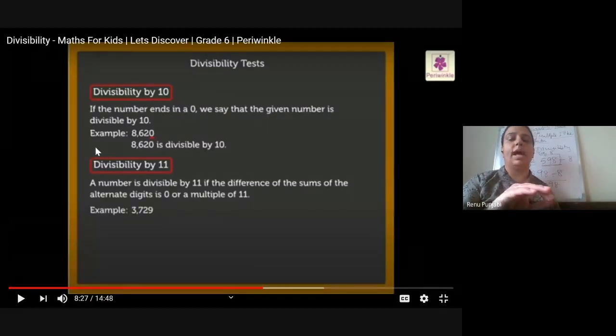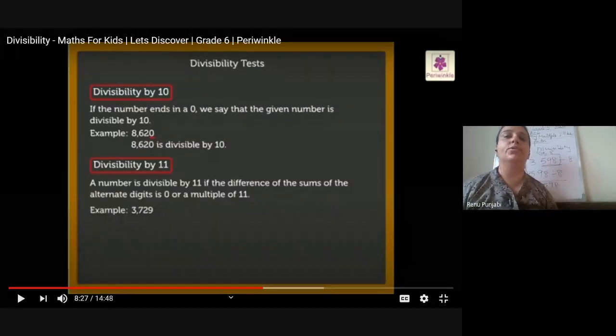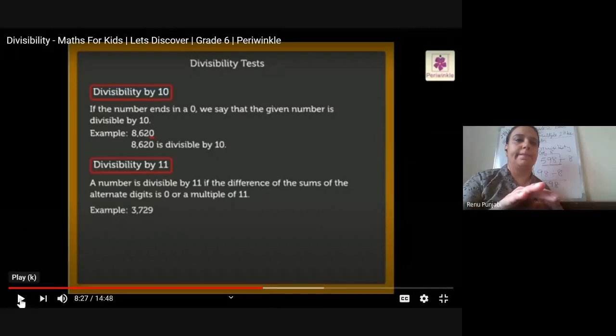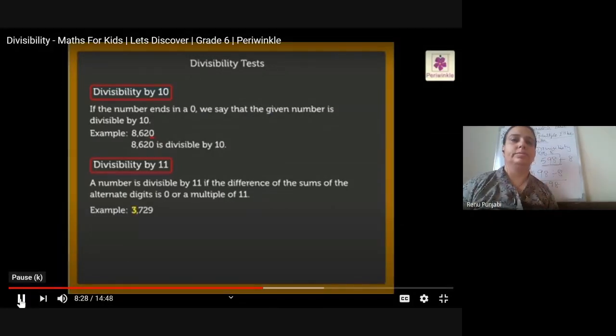Now listen and understand this divisibility. This divisibility is a little tricky, so it will take time to understand it. 3,729. Here, by adding the alternate digits... What do you mean by the alternate digits?